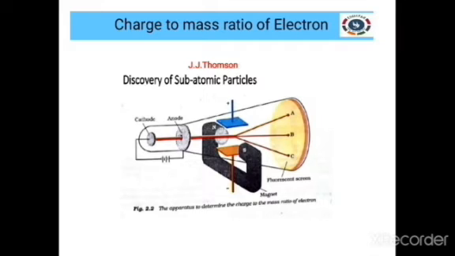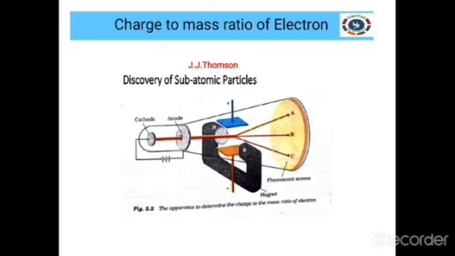The same experiment, that is the same cathode ray tube, was taken by another scientist called J.J. Thomson. He took a cathode ray tube setup along with an electric and magnetic field. What was confirmed by Faraday? He said cathode rays travel in a straight line from cathode to anode, but whenever they are kept inside an electric and magnetic field, they do not travel in a straight line.